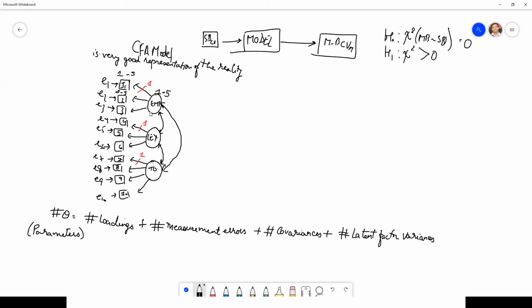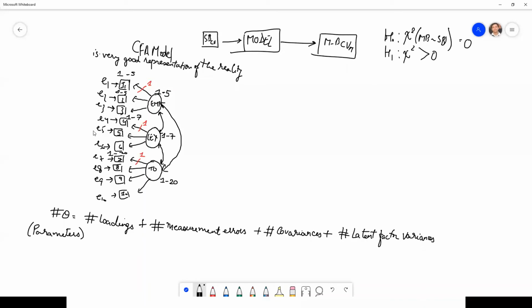If, for example, item number 4 was measured on a scale of 1 to 7, and you constrain this path to 1, the tool will understand that the range for this latent factor will be 1 to 7. If item 7 was on a scale of 1 to 20, the moment you constrain this loading to 1, the tool will understand that the range for the latent factor will also be 1 to 20.